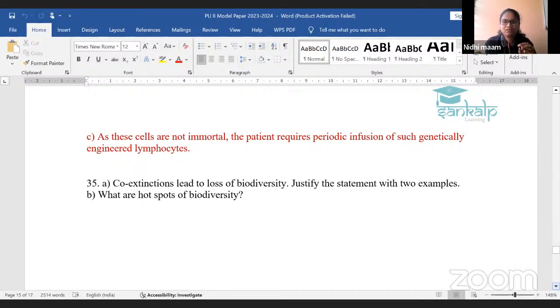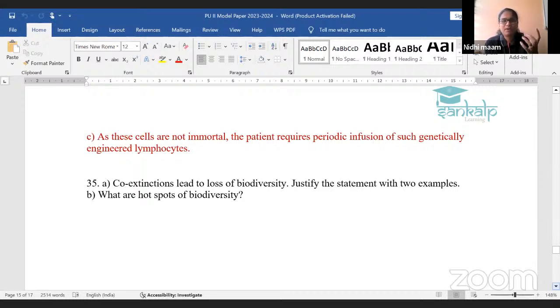The organisms like parasites or other small organisms which used to live on the body of the fish, and also the predators of that fish, the organisms which eat that fish as food, might also become extinct, which is called co-extinction. So you have to justify with the fish example.